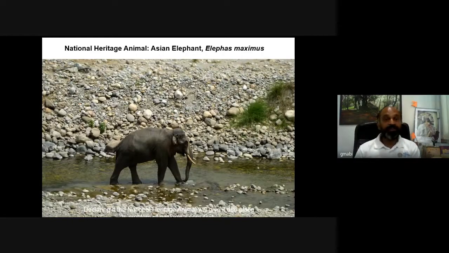And of course, the national heritage animal, the Asian elephant or Elephas maximus, because it is not only biologically important, but culturally also significant. There is a lot of evidence in our culture, in our old literature, and so on. So this is now our national heritage animal.